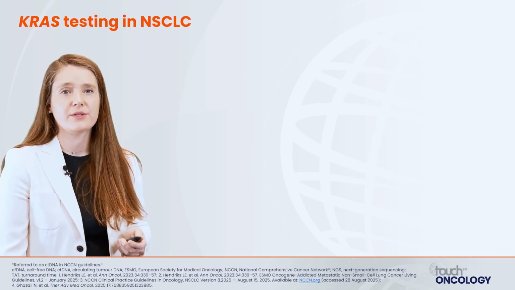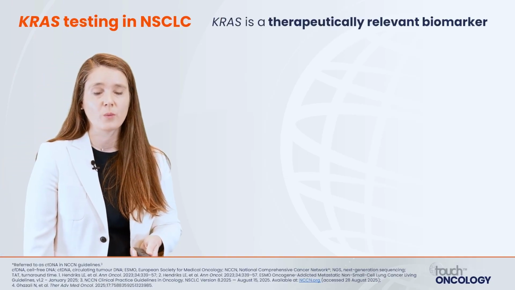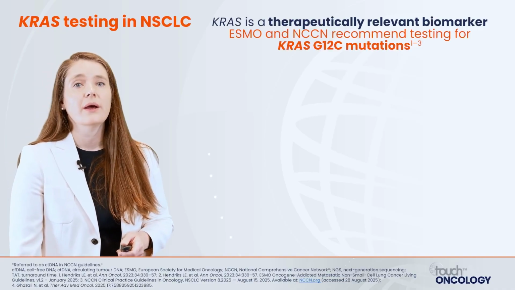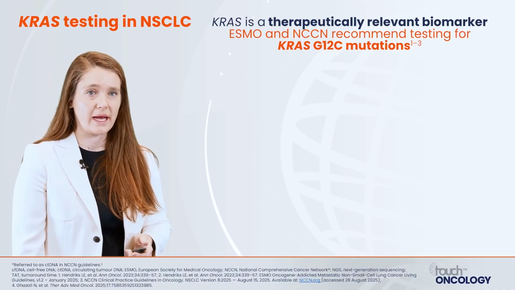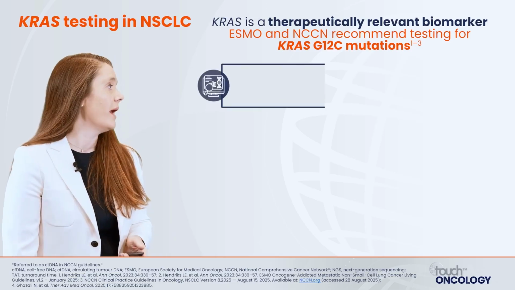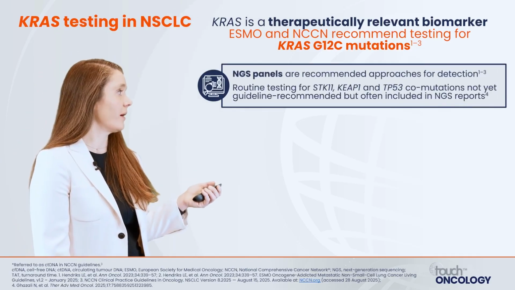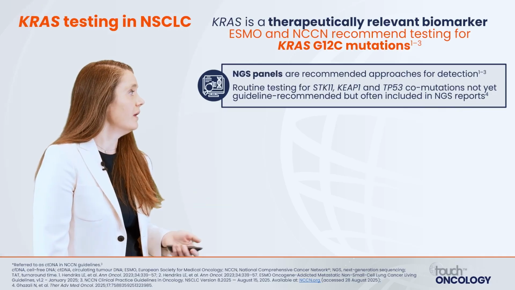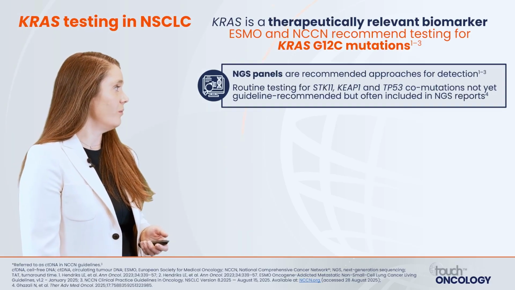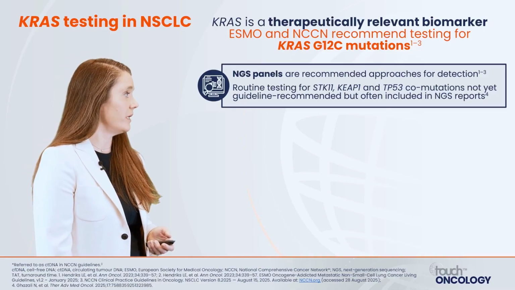So how do we test for these important mutations? Well, we know KRAS is a therapeutically relevant biomarker. Therefore, ESMO and NCCN recommend testing for KRAS G12C mutations. NGS panels are the best recommended approach for detection. Most of these also will now detect STK11, KEAP1, and TP53 co-mutations.